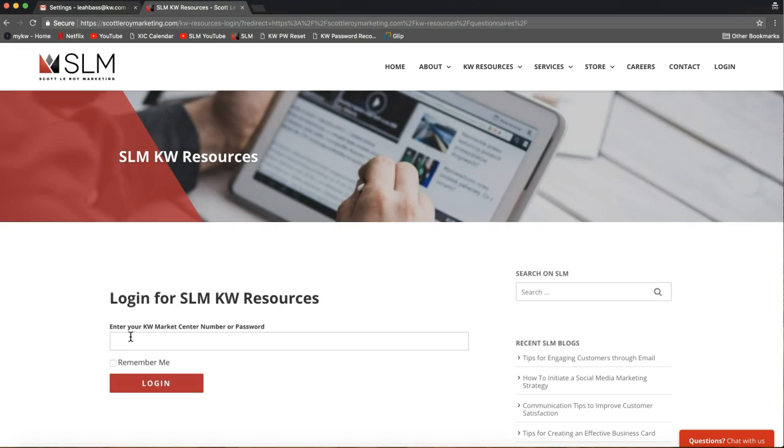Alright, and unless you're already logged into our website, it will most likely ask you to log in. And that login for our website is just your Market Center number. Okay, so you can go ahead and enter that in. Just a heads up, that is the same login for all agents in your Market Center. If they ever ask you for that, it's just the Market Center number. And you can go ahead and click the checkbox to the left of Remember Me, so you don't have to type that in again, and click Login.